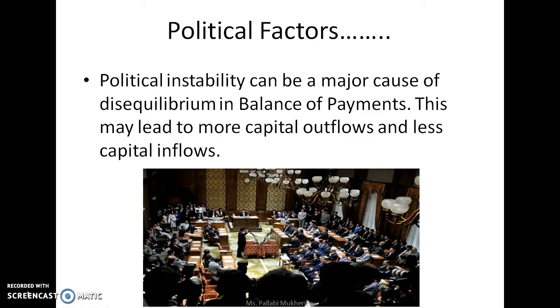Political factors. History has shown evidences that a country facing political disturbances or chaos will experience a greater amount of instability, which will in turn lead to disequilibrium in balance of payments. The disturbances may result into larger outflow of capital and lesser inflow.